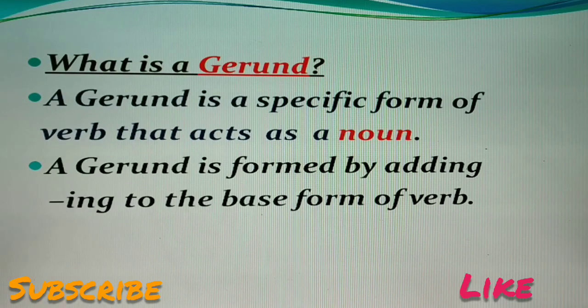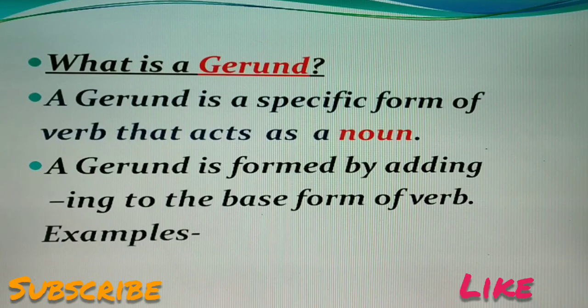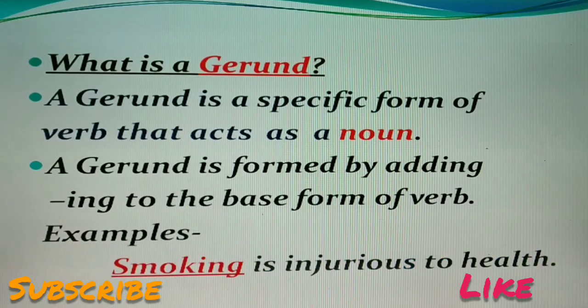It may also be called a participle, but when it functions as a noun in a sentence, it is always called a gerund. Example: Smoking is injurious to health. You know, in this sentence, smoking is used as a subject and as a noun, so it is a gerund.